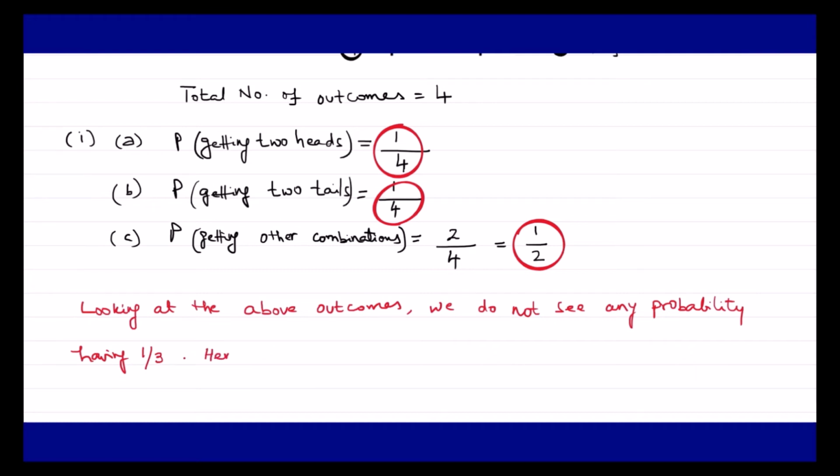Hence the conclusion that each of the above combinations will have a probability of 1 upon 3 is wrong.